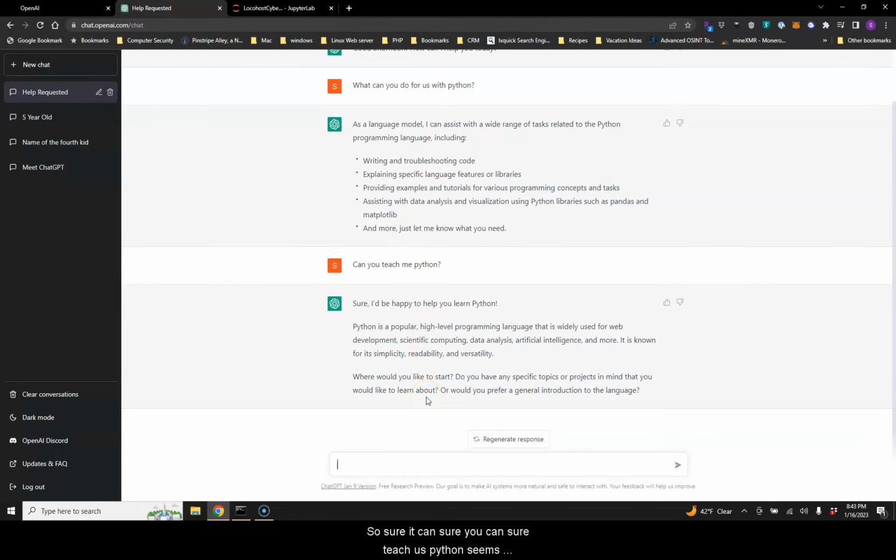So it can sure teach us Python. It seems pretty excited to be able to do that, with the exclamation point right at the end. We don't really have any specific topics in mind, but I know I saw somebody say, print me up some ASCII picture. So we'll take a little left turn here and ask ChatGPT to print us an ASCII picture.